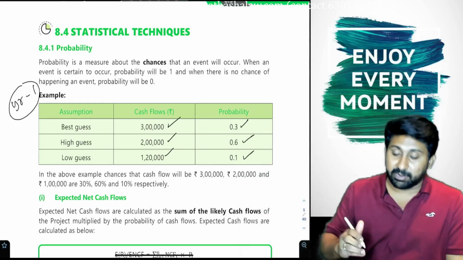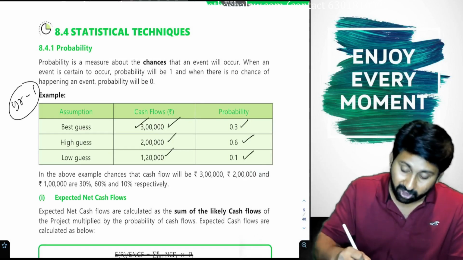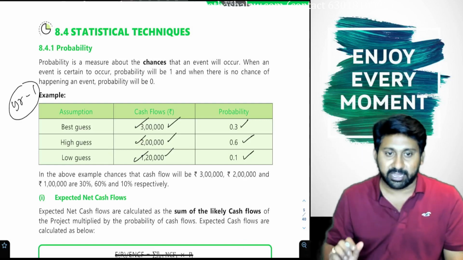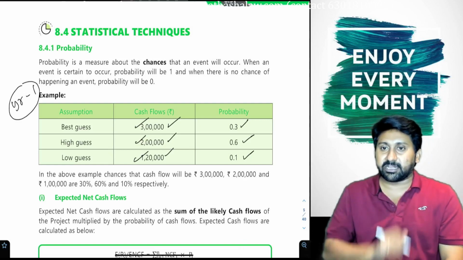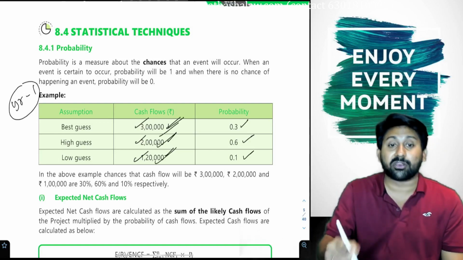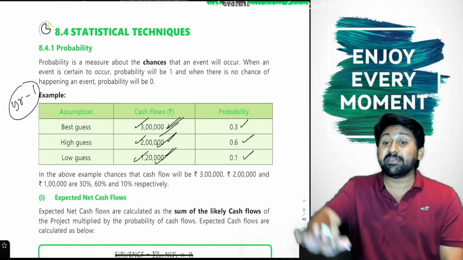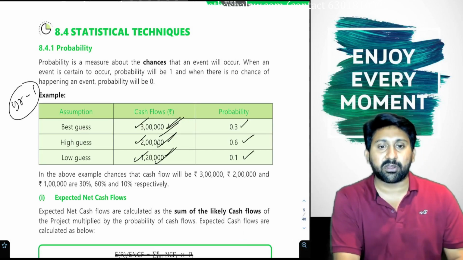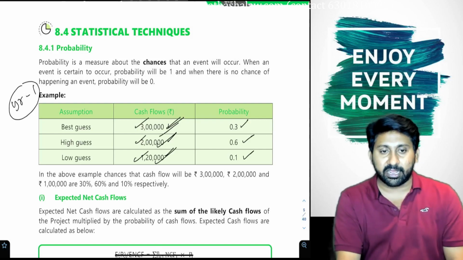In the previous problems, either you would take this or this or this and calculate the cash flows and put the cash flows there. In previous capital budgeting problems, which cash flow were you writing for each year? Either this or this or this. All three have an occurrence probability. Are you understanding or not? So try to understand clearly.